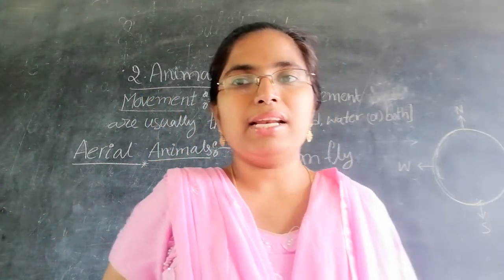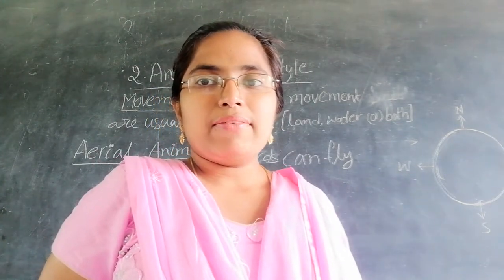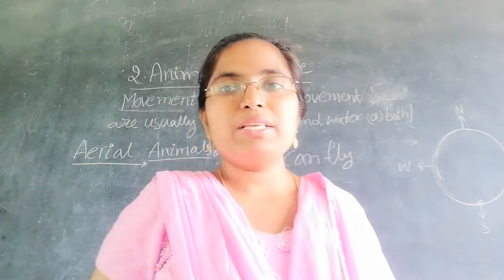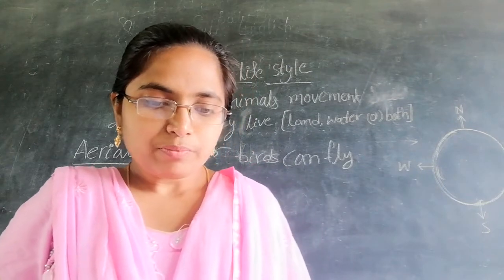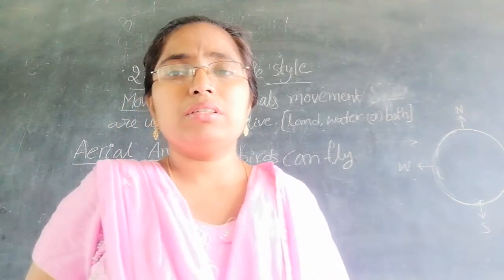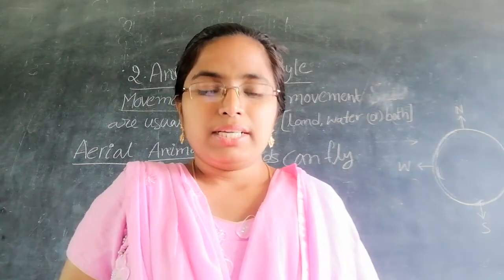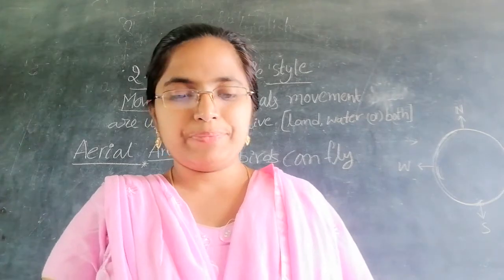Next one is aerial animals. Aerial means animals that have wings and fly from one place to another. What are examples of aerial animals? Birds, insects and bats are some of the aerial animals.